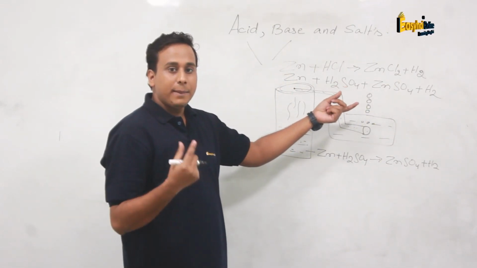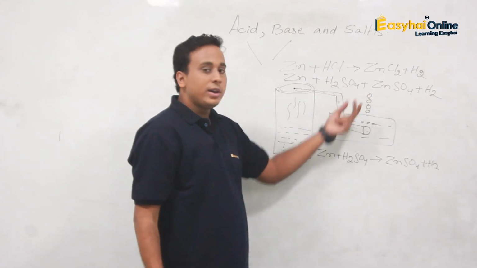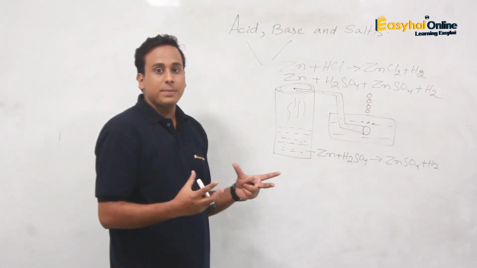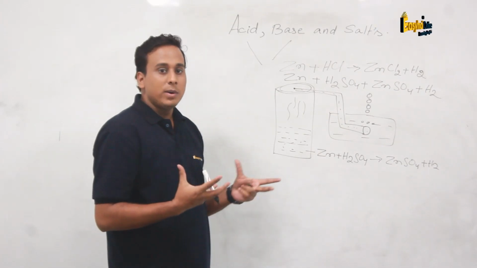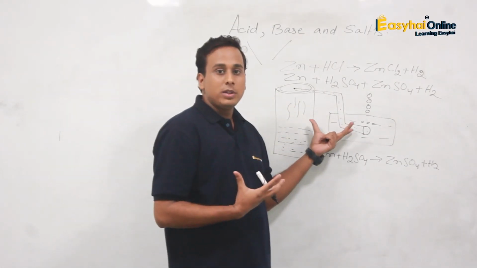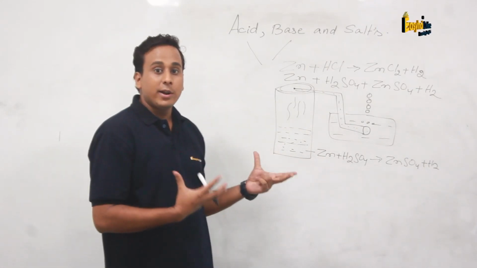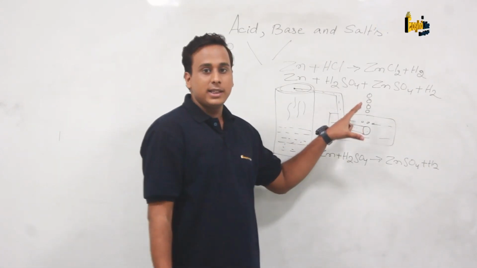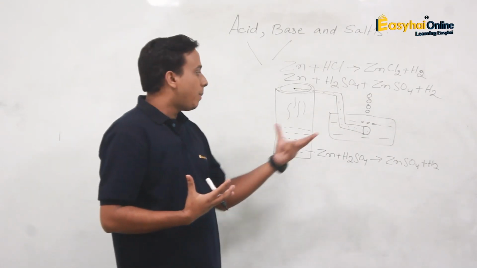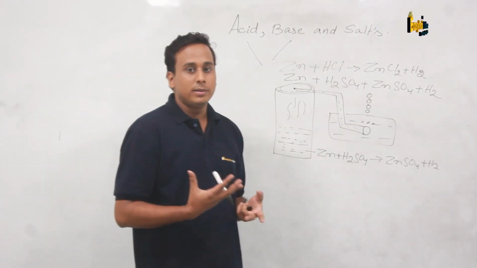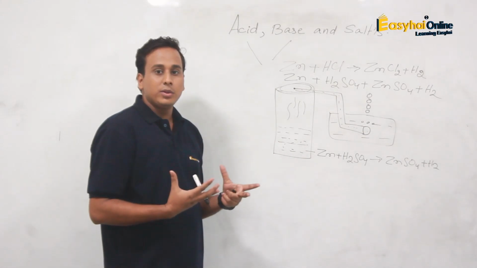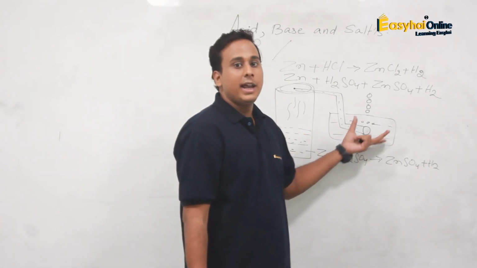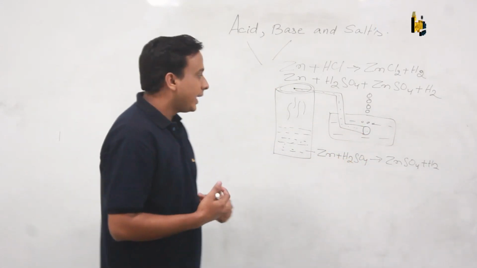We take a burning candle in our hand and bring it to that bubble. We will observe a pop sound. When this pop sound is observed, we can say that hydrogen gas is evolving. One question arises: it must produce a pop sound with other elements also? No, only hydrogen produces a pop sound. Other elements don't. So we can understand from here that hydrogen is evolving from this reaction.